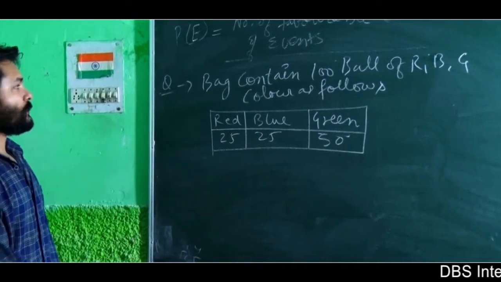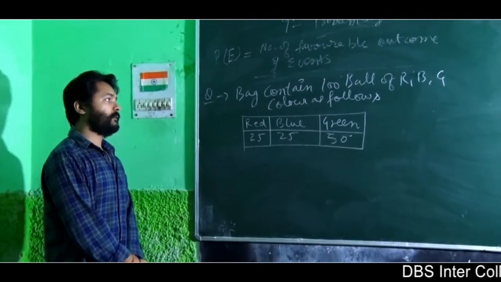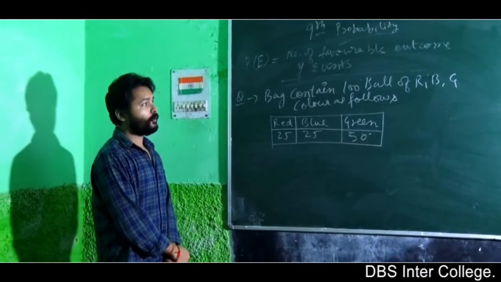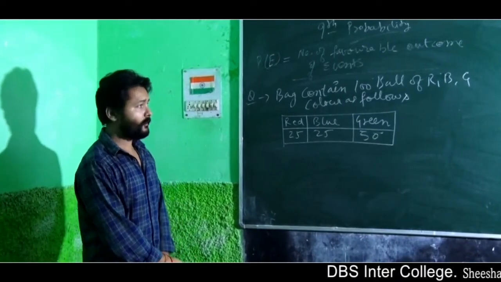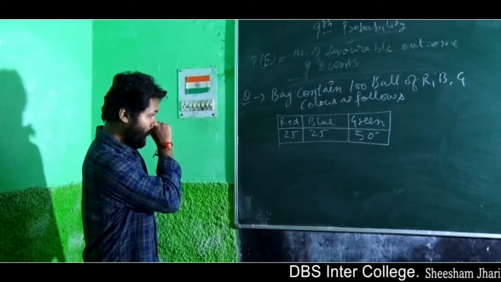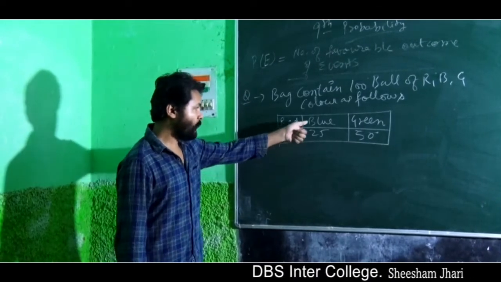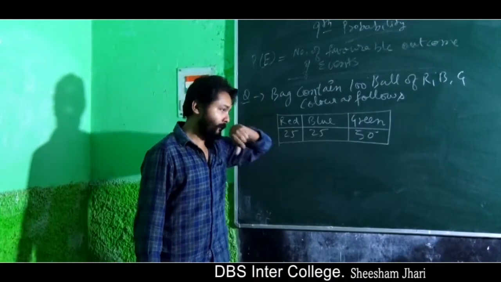The question says that there is a bag which contains a total of 100 balls of color red, blue and green. Now, red color balls are 25, blue color are 25 and green color are 50.